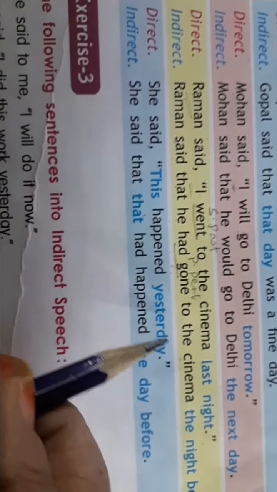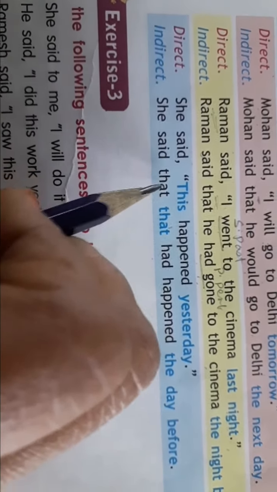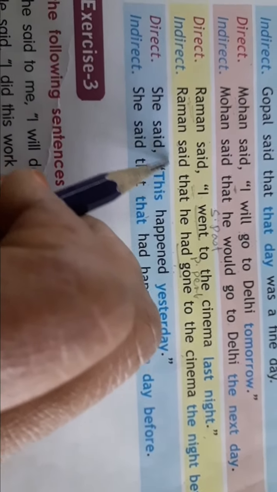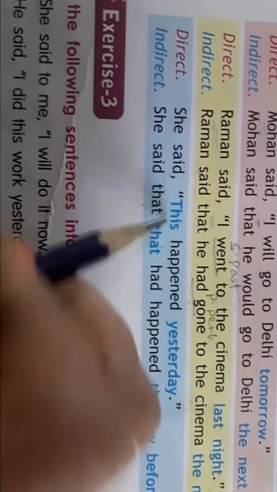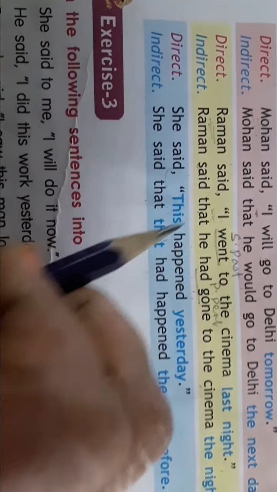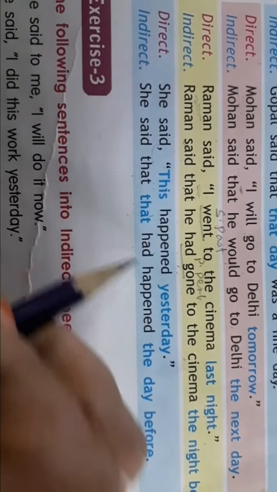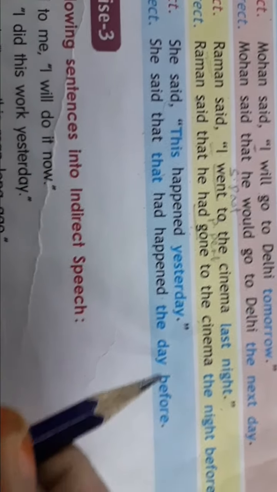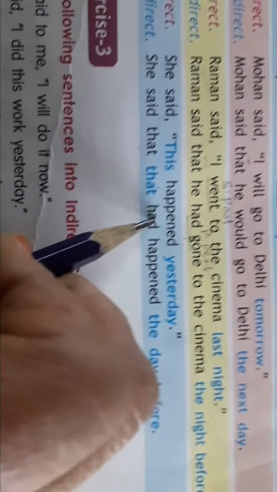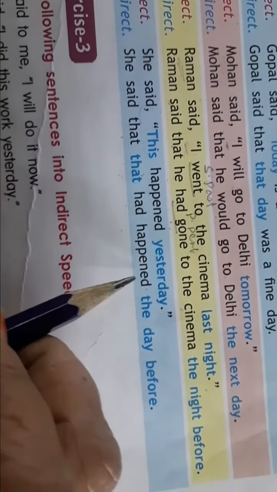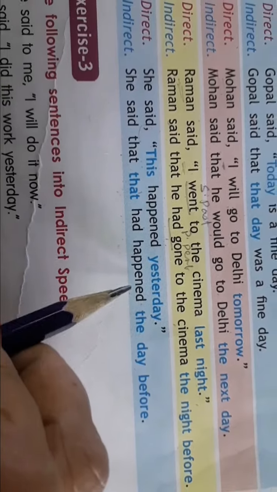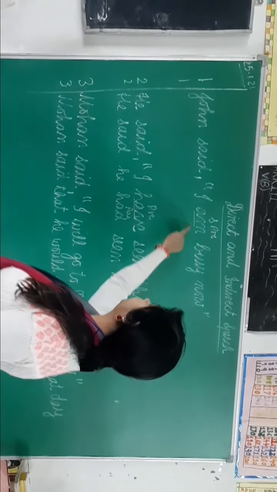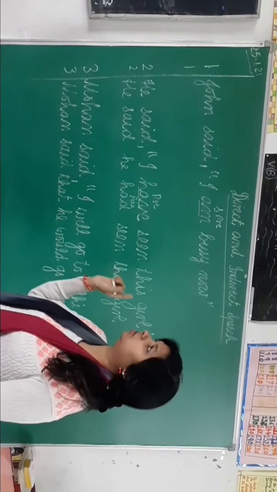She said, this happened yesterday. She said that, and this changes into that. Two times that, because here you are replacing inverted commas with that and here this changes into that. She said that, that happened, yesterday becomes the day before, and happened, simple past, changes into past perfect. So it will become, she said that that had happened the day before. I taught you till now rules of tenses, rules of pronoun.